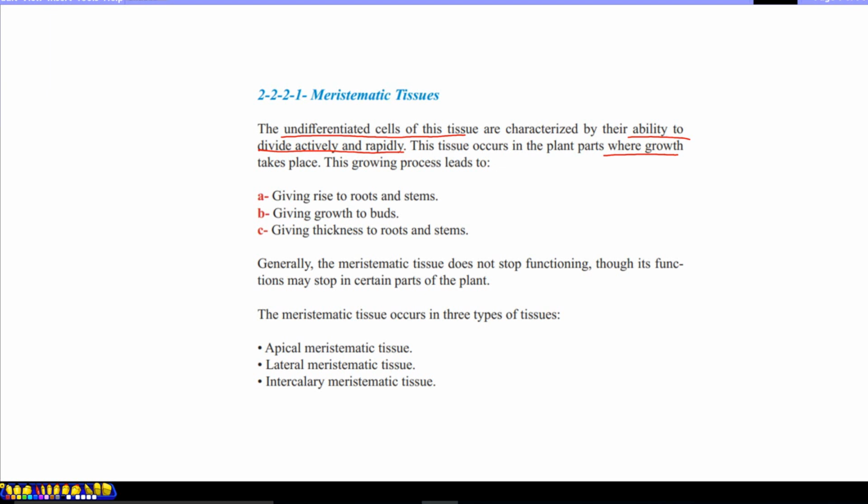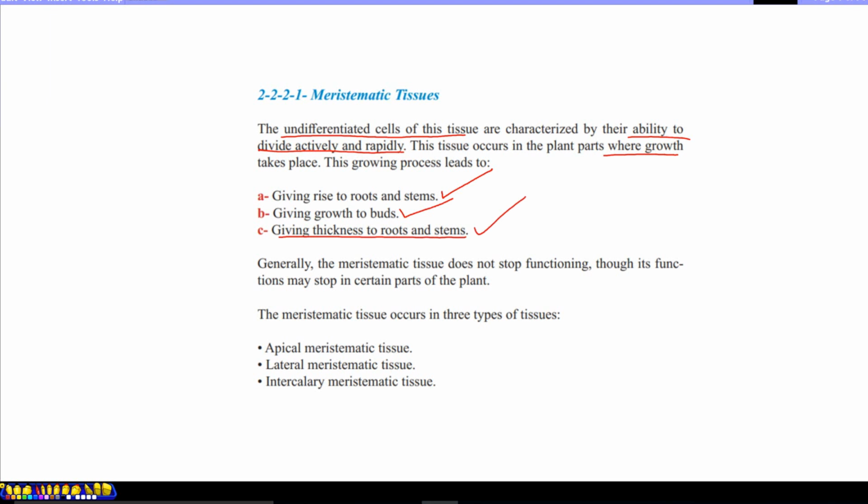Apical meristematic tissue gives rise to roots and stems, making them longer. From the buds and growing points, intercalary meristematic tissue forms new plant body parts, and lateral meristematic tissue gives thickness to the roots and stem.